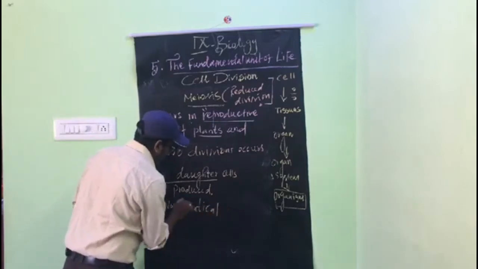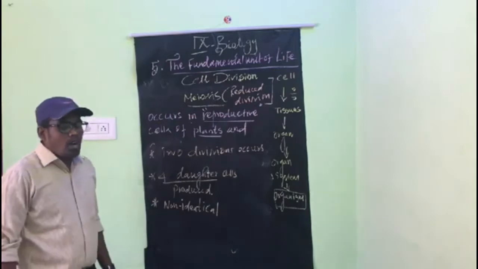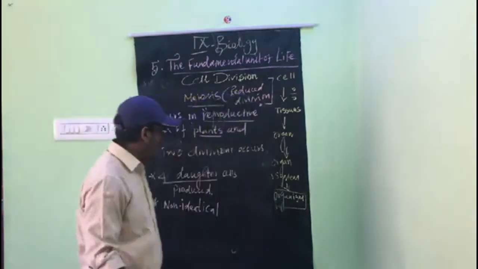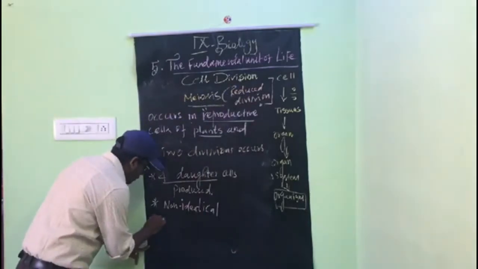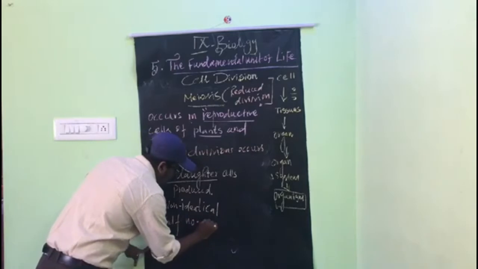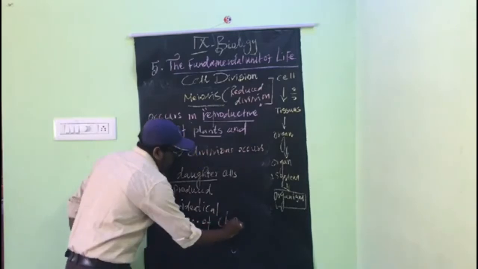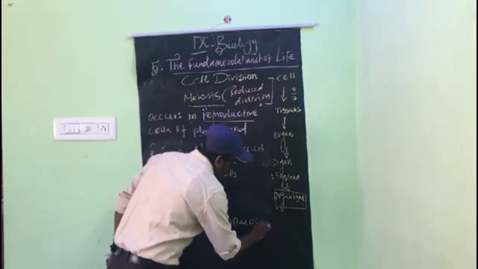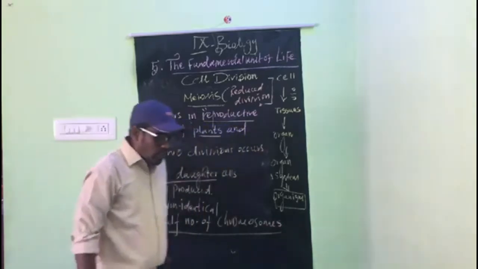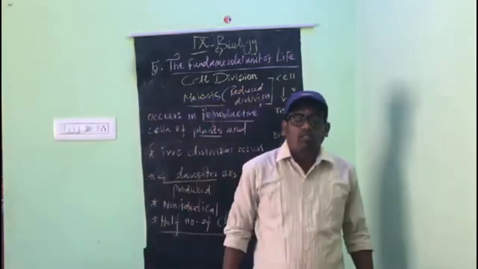The daughter cells are non-identical. Non-identical means not similar to the mother, and also having half the number of chromosomes. Why do they have half the number of chromosomes?